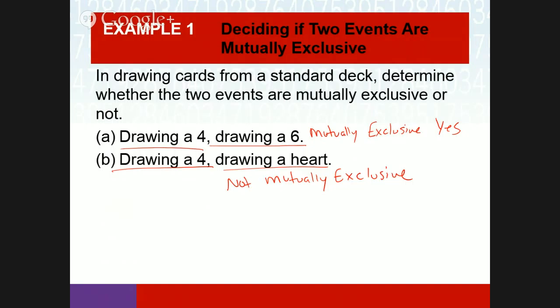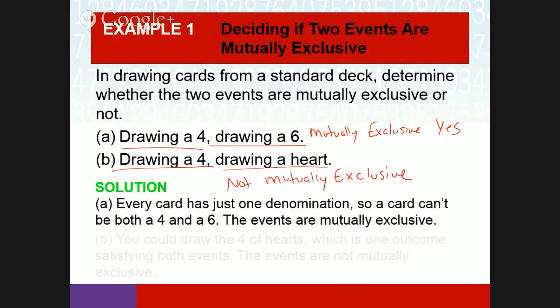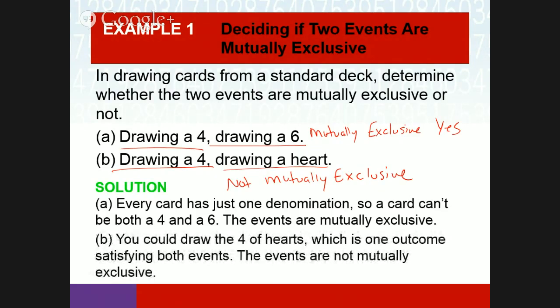So both events can happen at the same time. See that? Sometimes the definition or the lingo or the notation kind of gets in the way. Mutually exclusive means they cannot both happen at the same time. If they can happen at the same time, then they're not mutually exclusive.